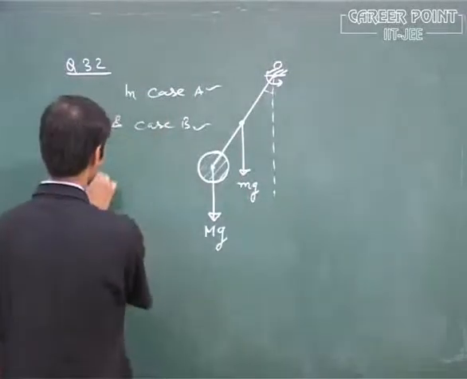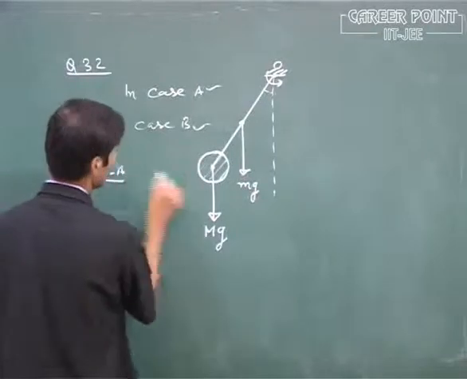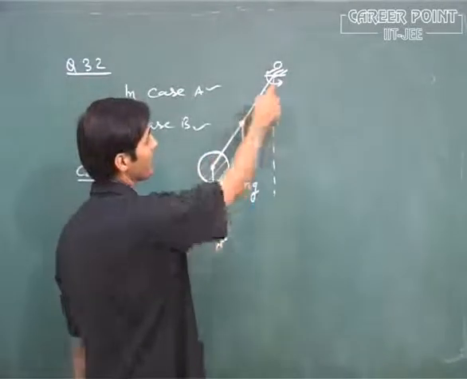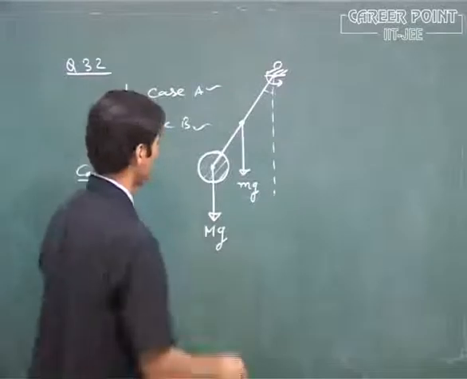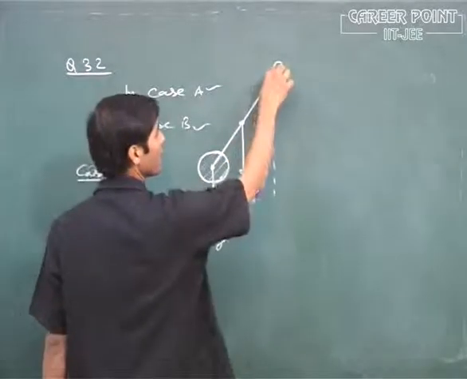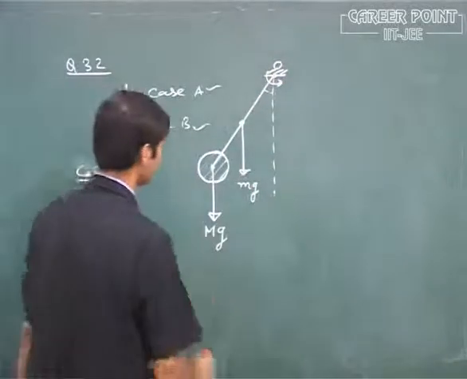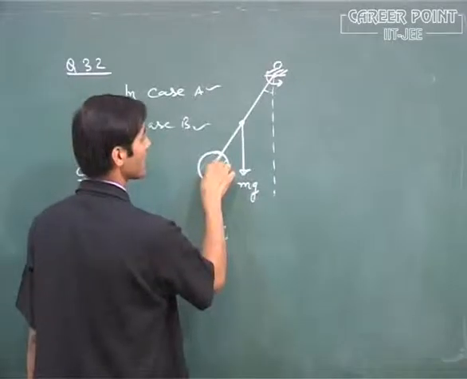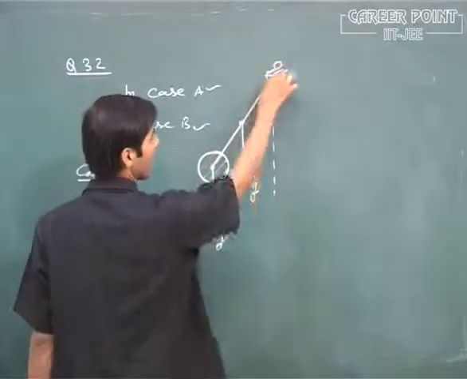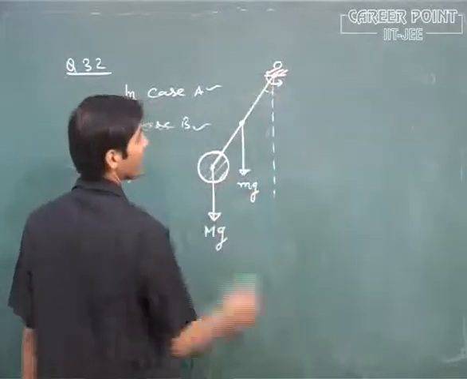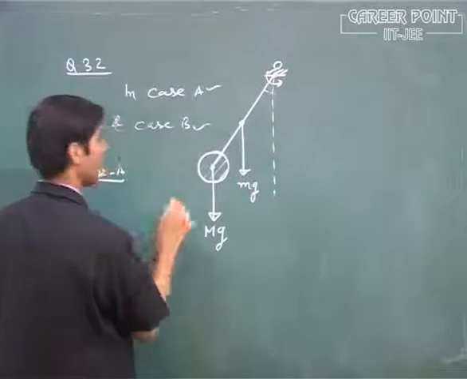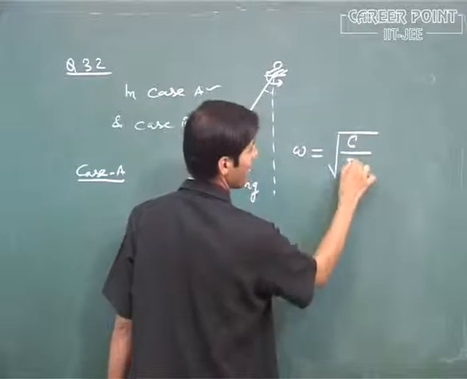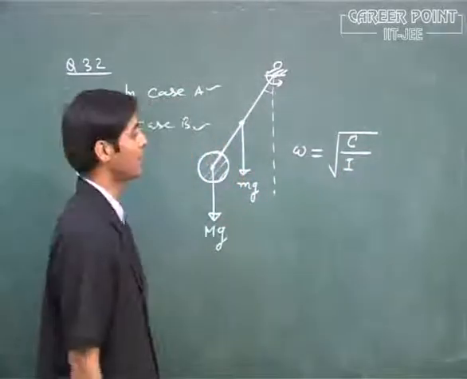In case A, if the disc is not free to rotate, it will oscillate along with the rod. In this case, the moment of inertia about the axis of rotation will be the moment of inertia of the disc about its center of mass, plus M L square, and the moment of inertia of the rod itself. And we know that the frequency of oscillation is some constant upon the moment of inertia about the point of oscillation.